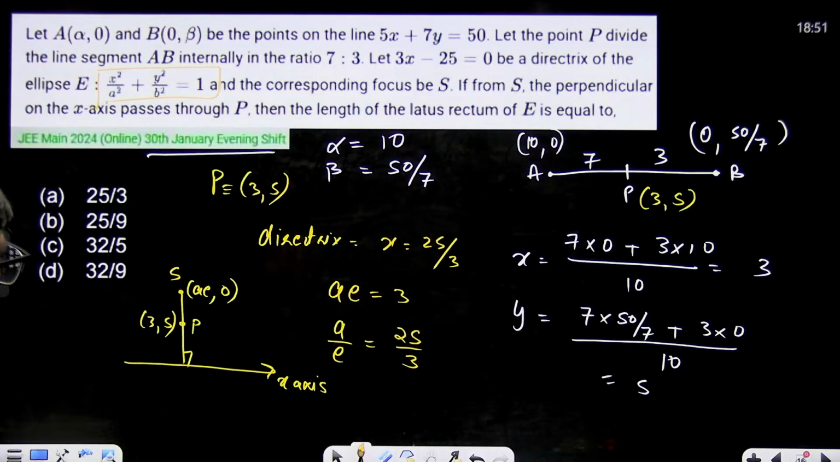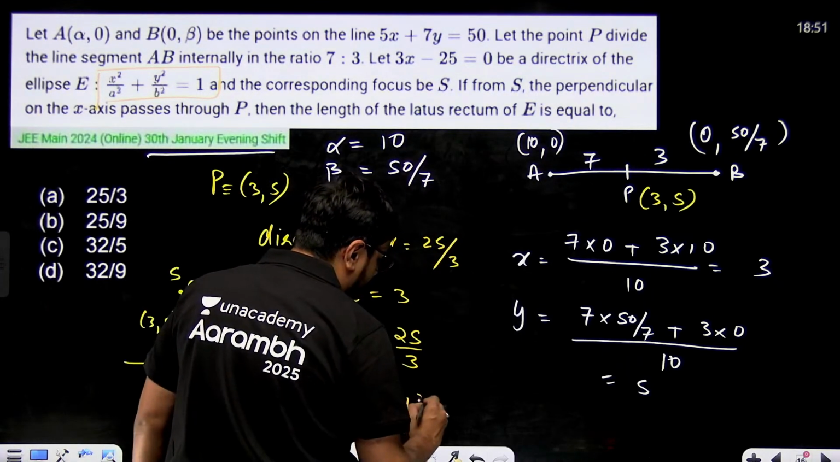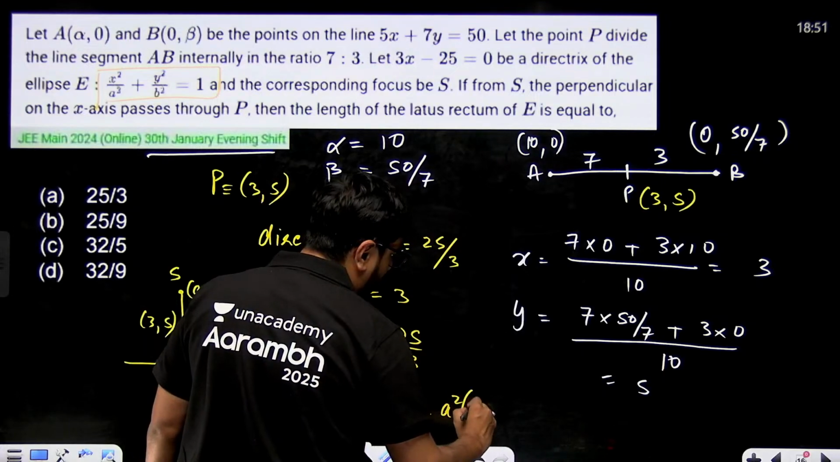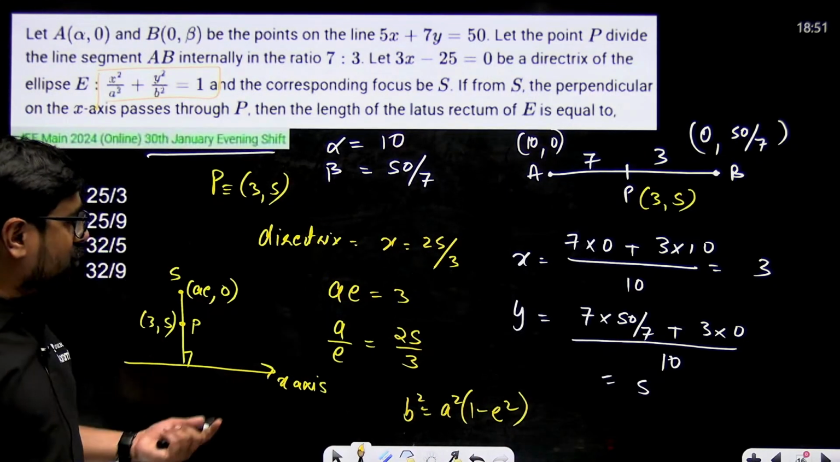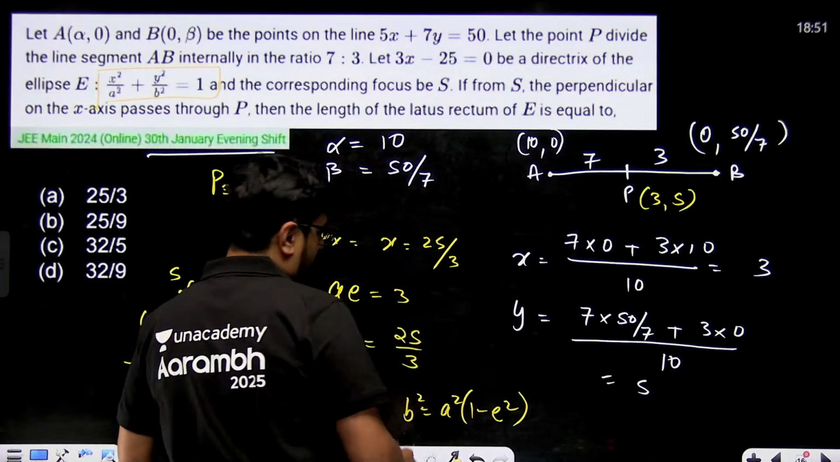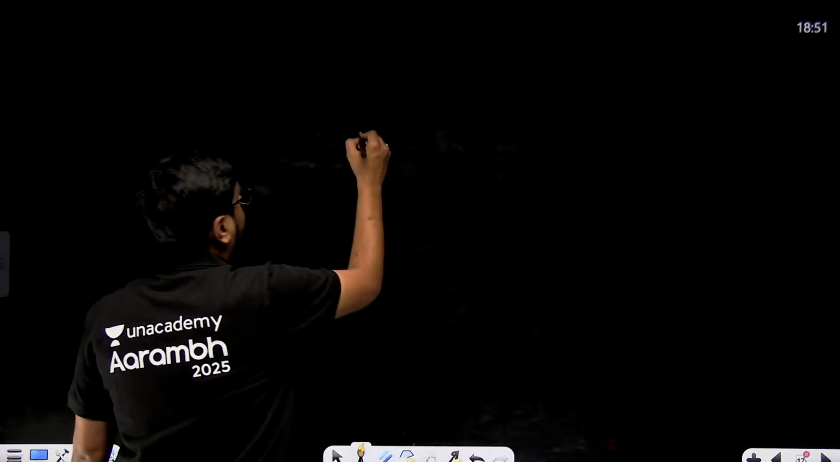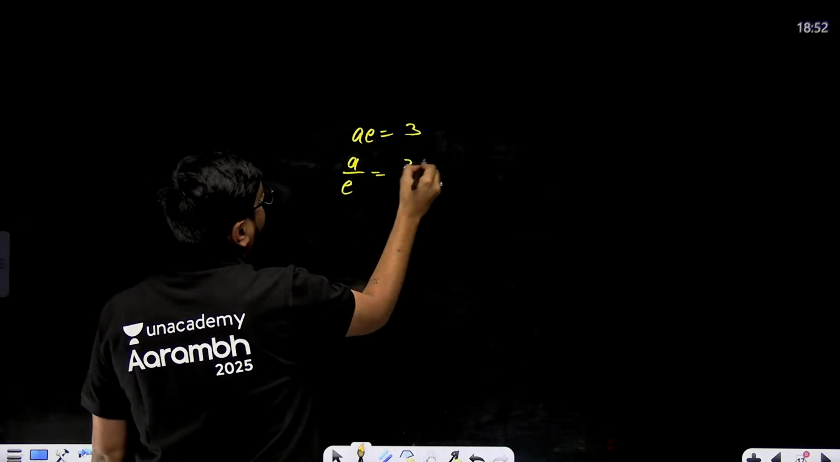Right? We can use the relation b square is equal to a square into 1 minus e square, or a square minus a square e square. That one we can use, right? So let's write this once again. ae we have equal to 3, and a by e we have is 25 by 3.